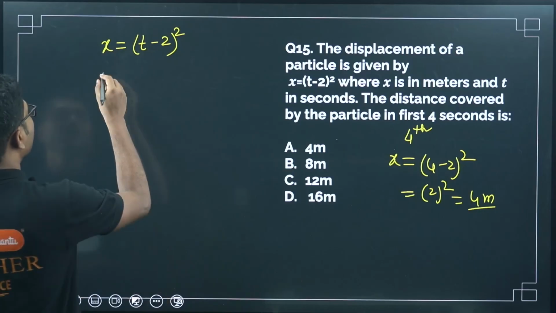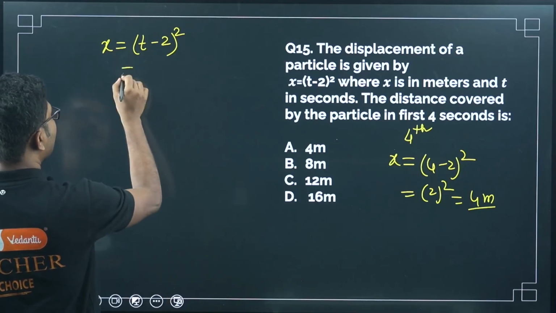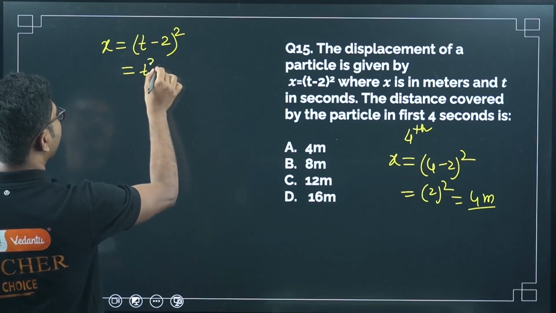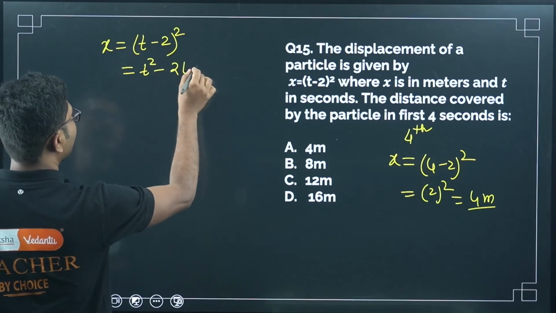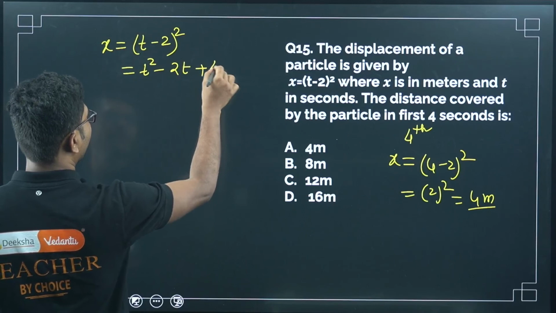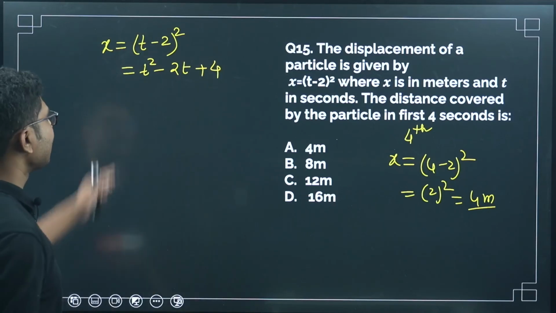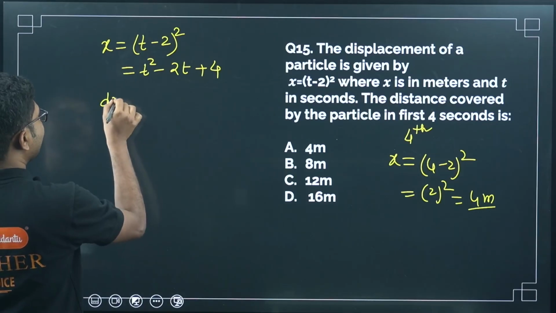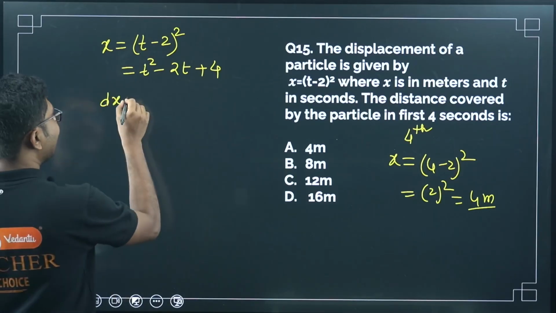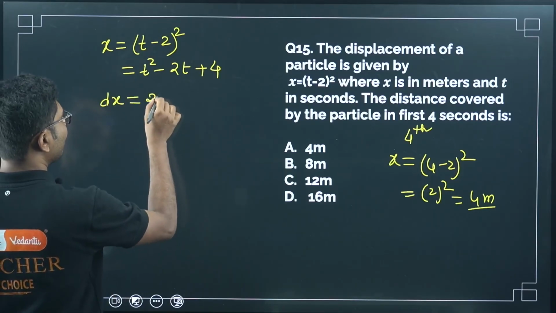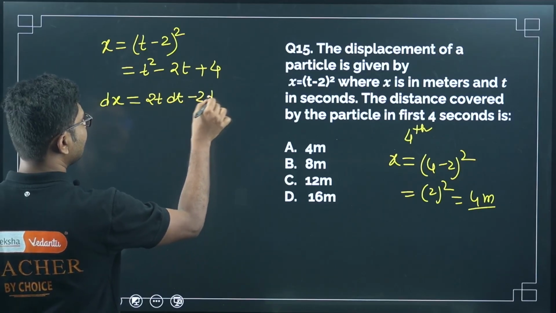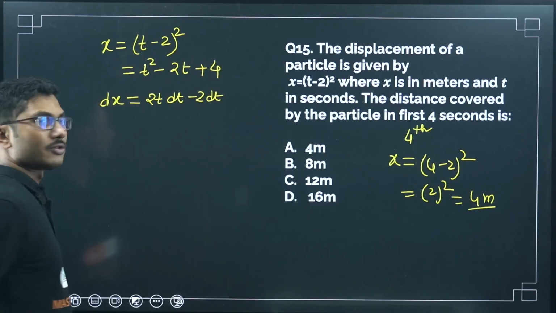So first, let me divide this into parts. It will be t square minus 4t plus 4. Okay, so this is the x. We have just expanded the square. Now what we have to do, we have to find dx. dx equals to 2t dt minus 4 dt.